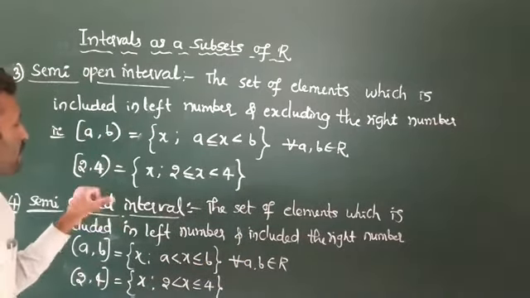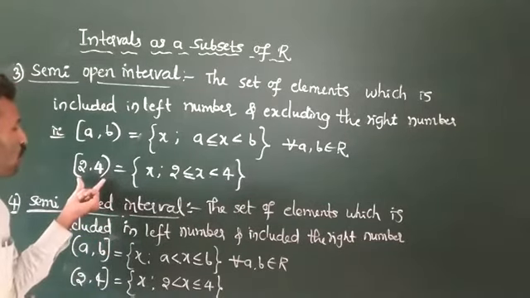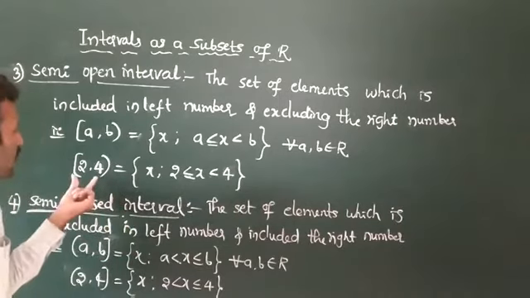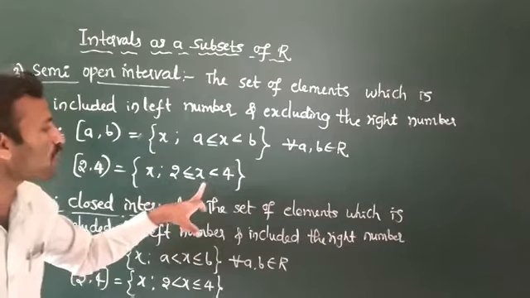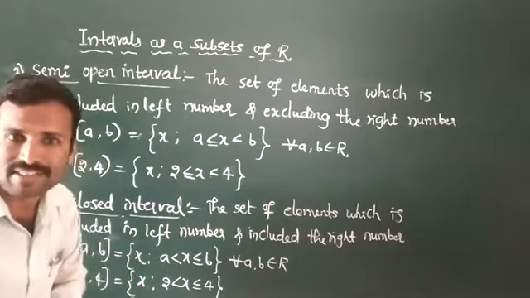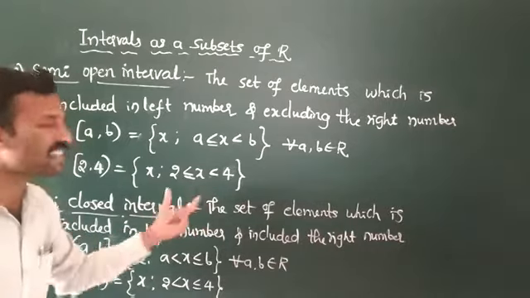For example, [2,4) is an example: closed at 2, open at 4, meaning including 2 and excluding 4. That is x such that 2 is less than or equal to x less than 4. The set of elements including 2 means 2 and 3 are the elements of this set.